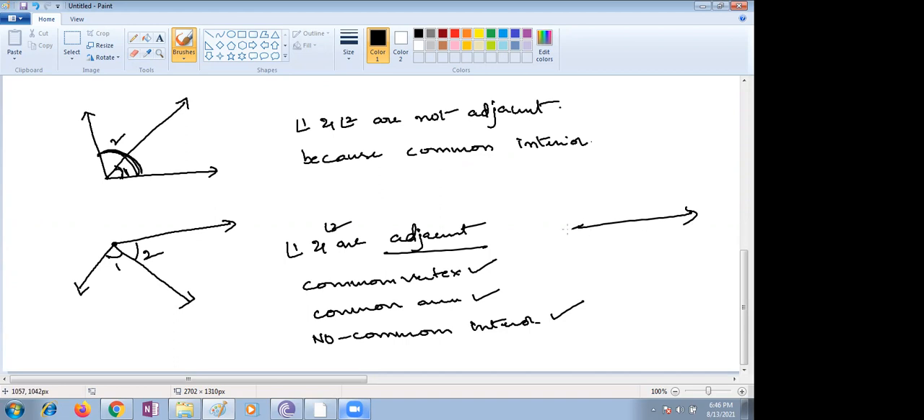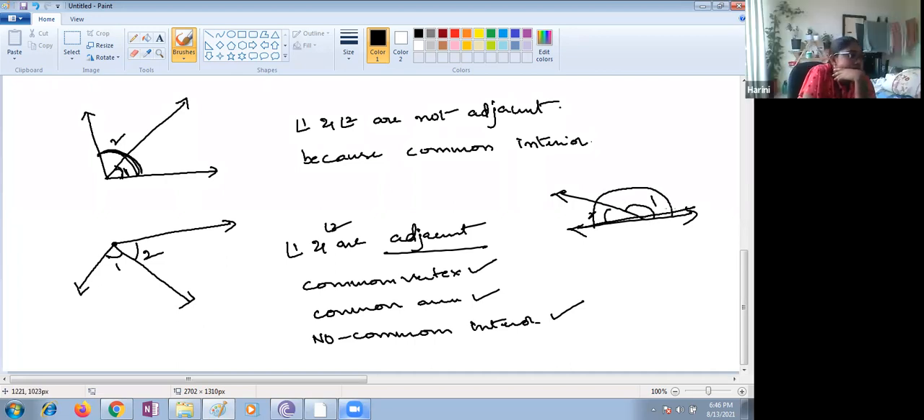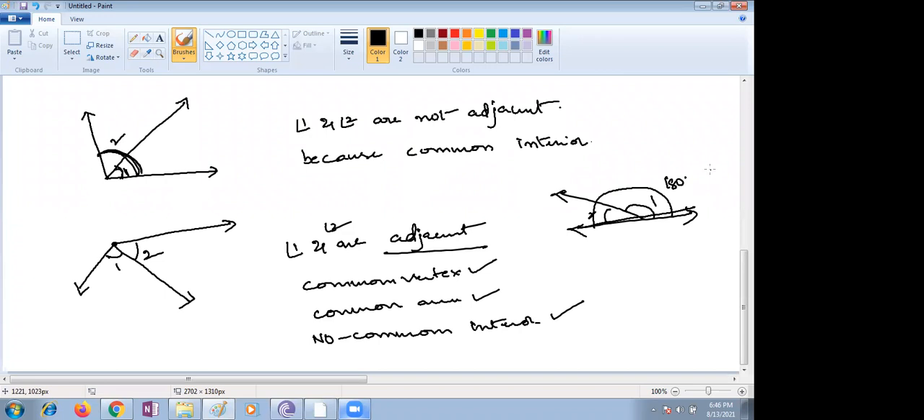Adjacent angles means if I'm taking like that, this is angle 1, this is angle 2. Are these two supplementary? Yes or no? Angles 1 and 2 are supplementary. Why? Because this complete angle gives a straight angle of 180 degrees. So we can say that two adjacent angles can be supplementary.